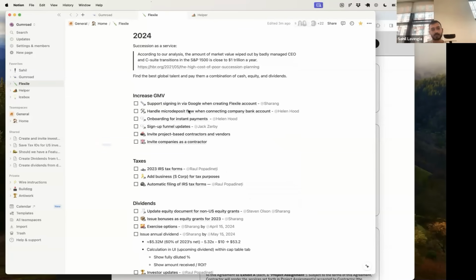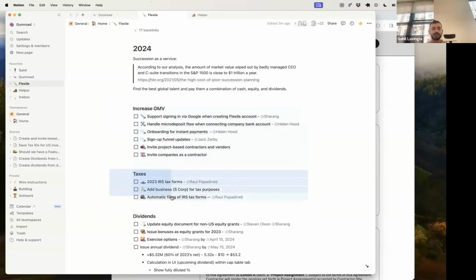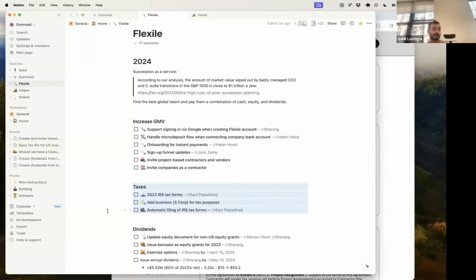Obviously, there's just getting to product market fit on the product itself, which is just helping people onboard their contractors and their vendors and pay them. And we think we already do that well, and the product is growing, and also all the tax stuff related to that. But if we can really pull off the equity and dividends piece and tie those two things together, I think there's something pretty awesome about this.